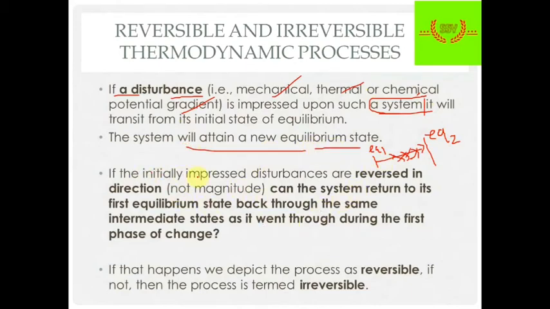Now if the initially impressed disturbance is reversed, suppose we have given work of 40 joules, then it changed from equilibrium 1 to equilibrium 2.